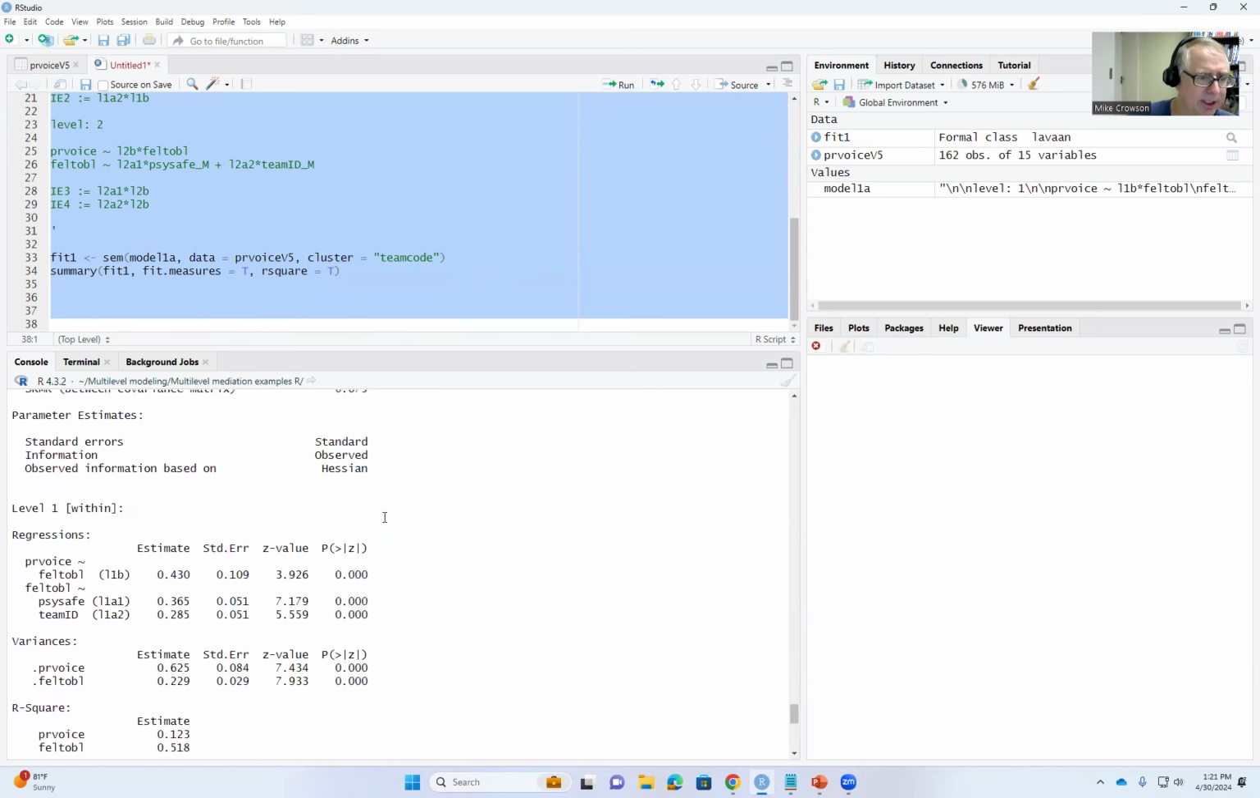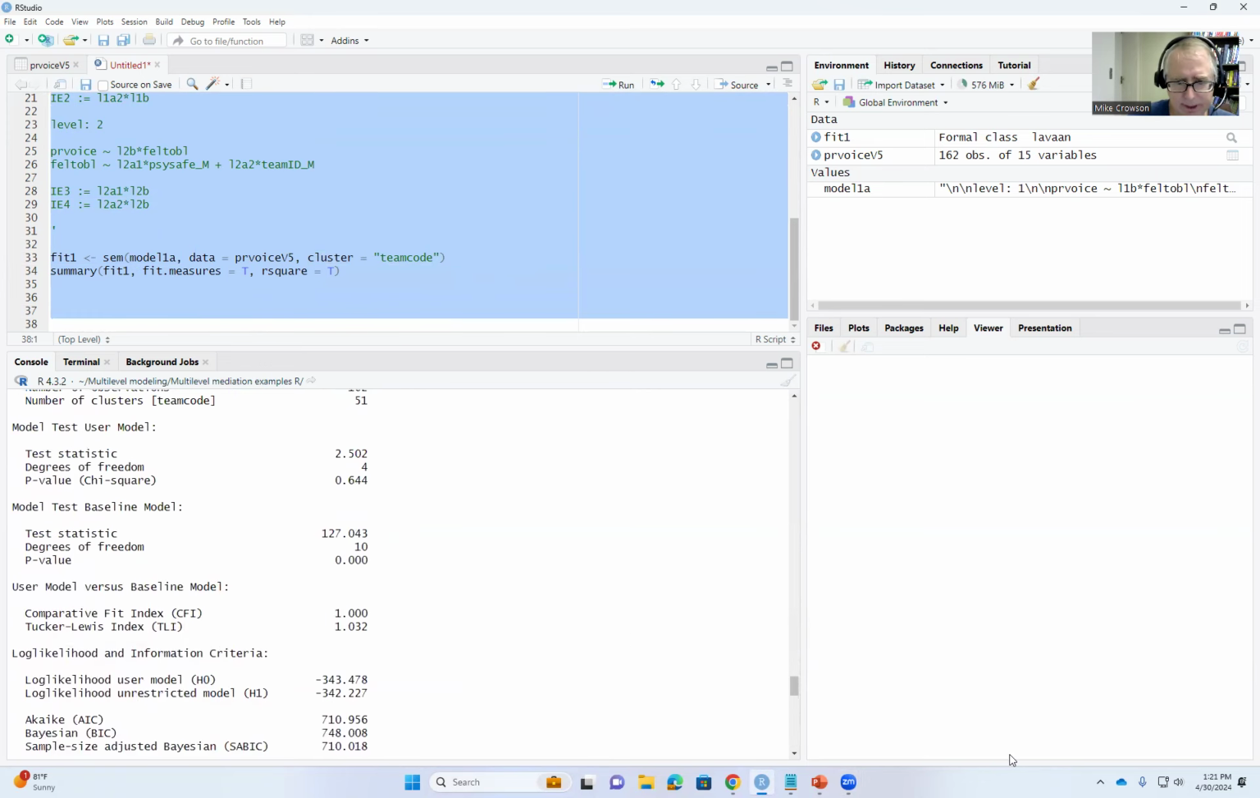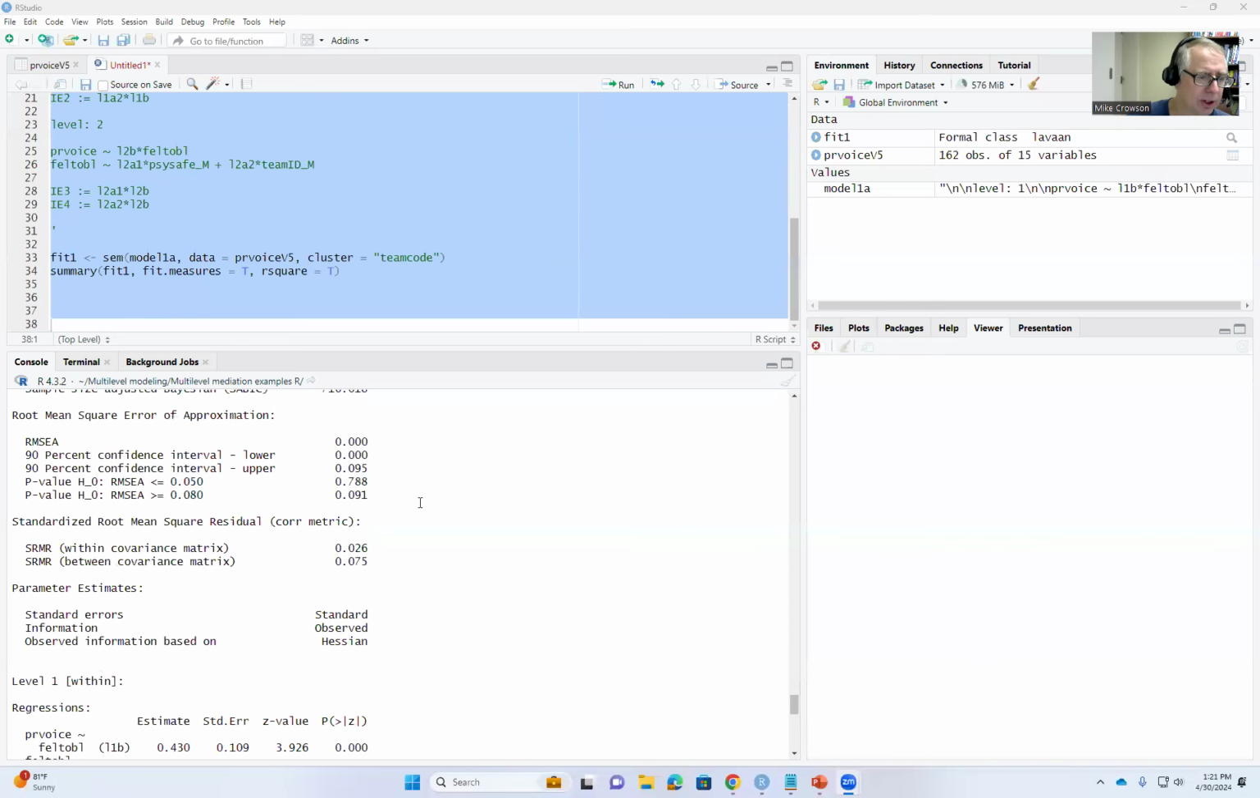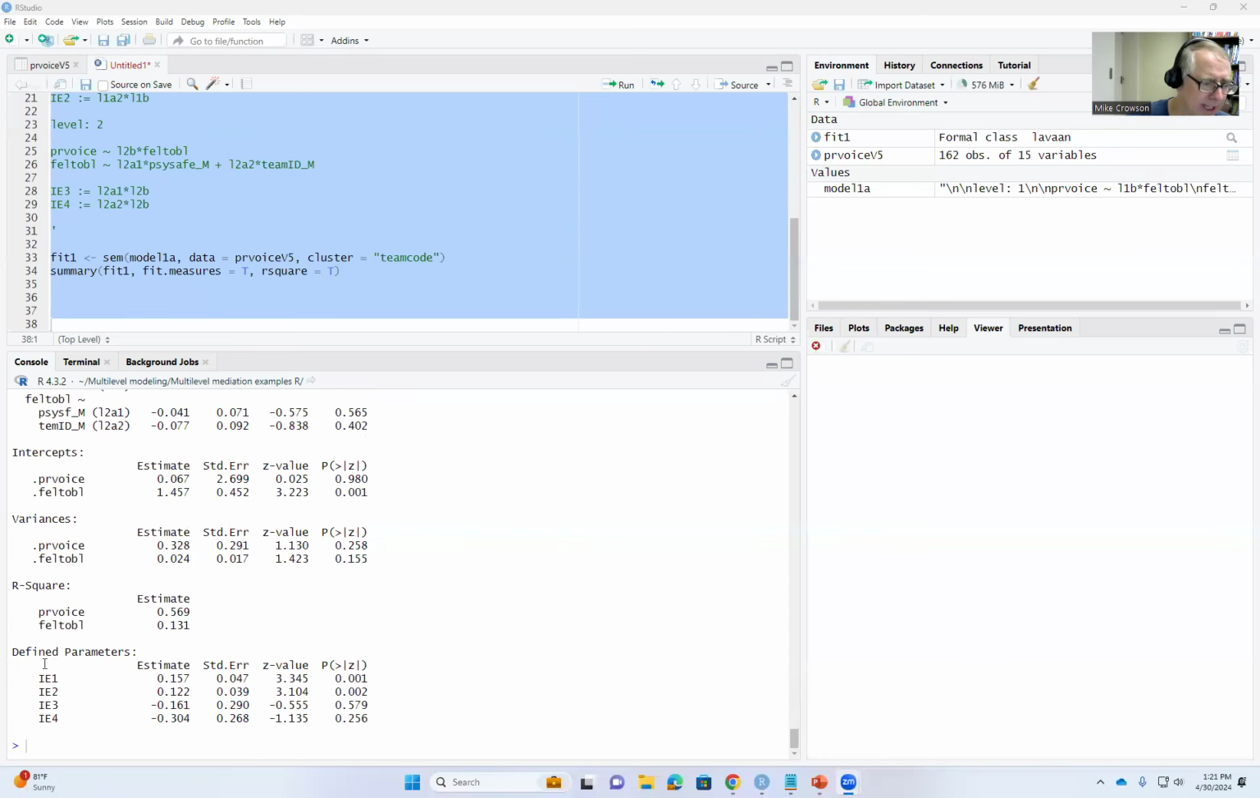And so now you can see that we get our output yet again, with all of the results exactly the same as before, except that now at the very end of our output, we have defined parameters. We have the indirect effects that are given. So these are the estimates for the indirect effect, and you can see there are our p-values for those.